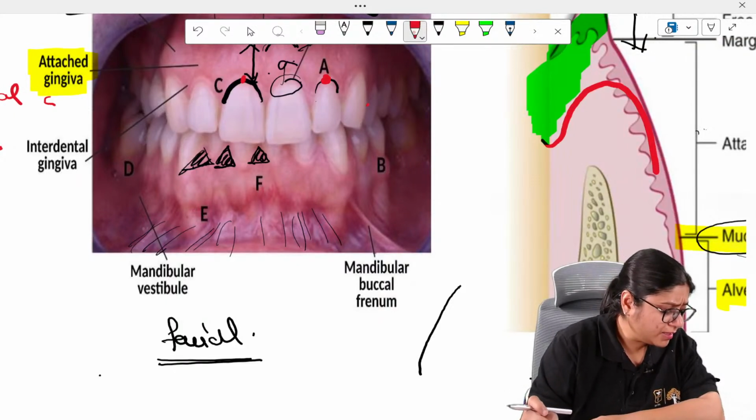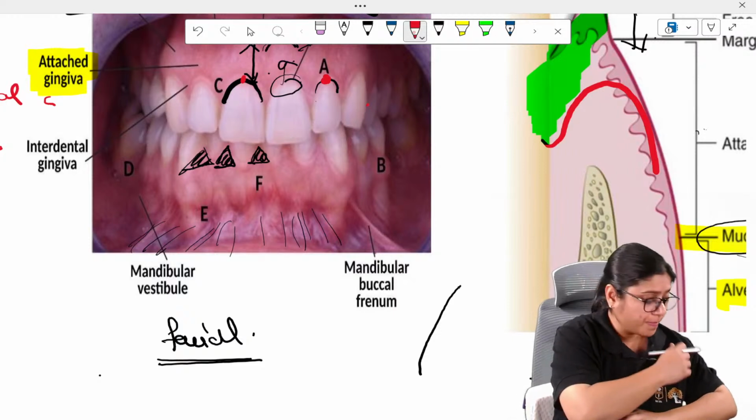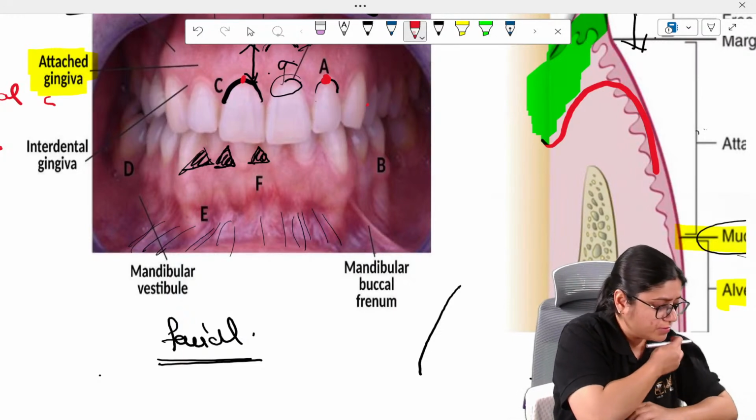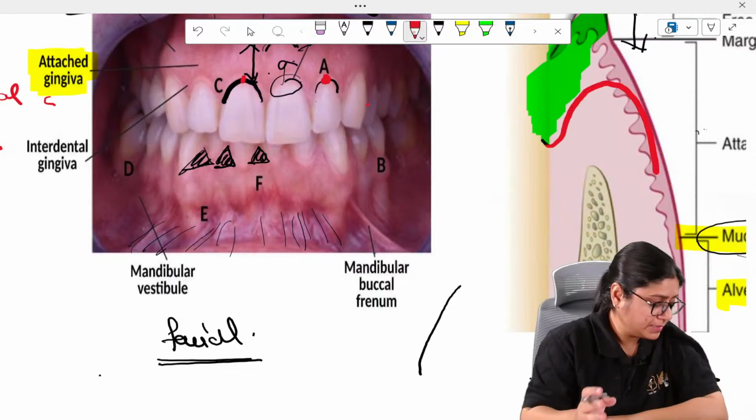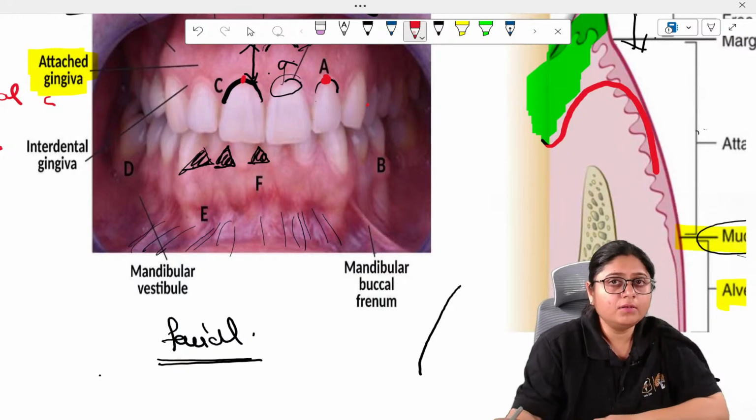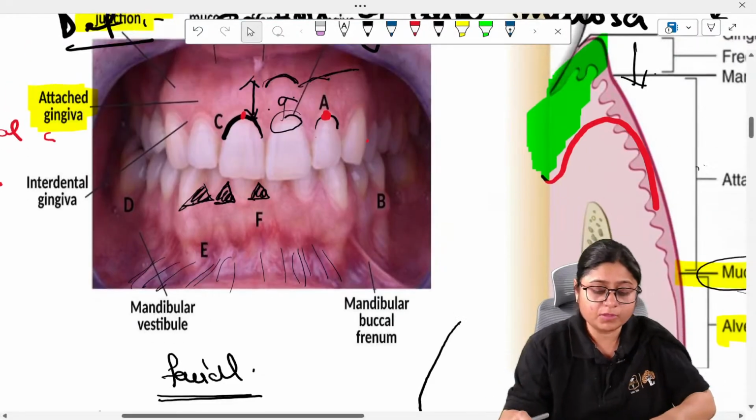Ma'am, when we give 25 grams or 0.25 Newton force, and when 50 grams of force, I'm not getting it. 25 grams you give when you are just checking sulcus depth.